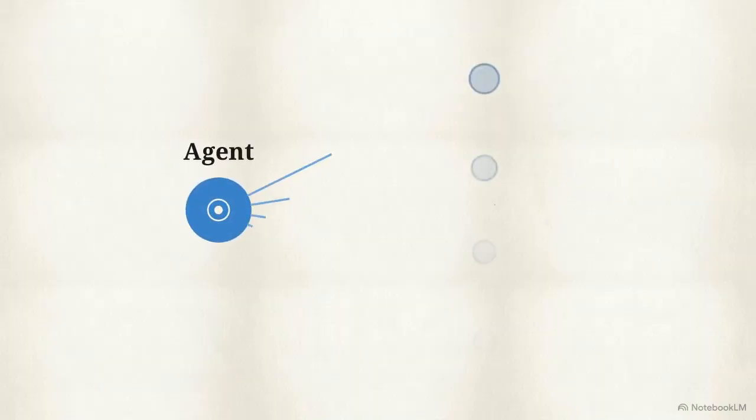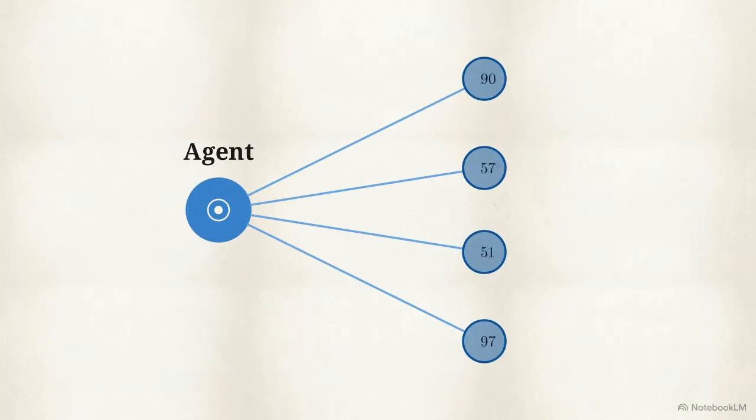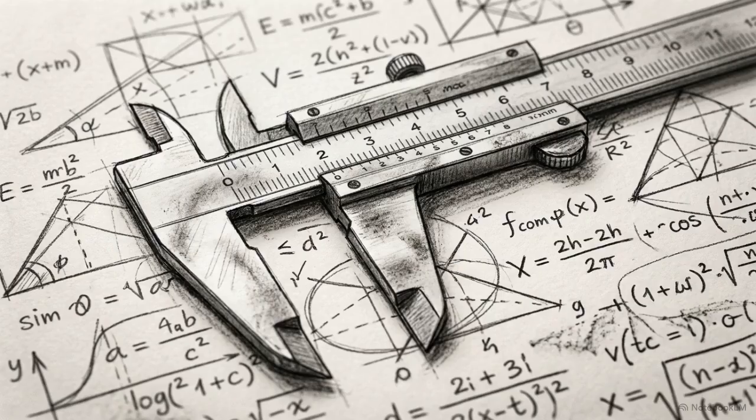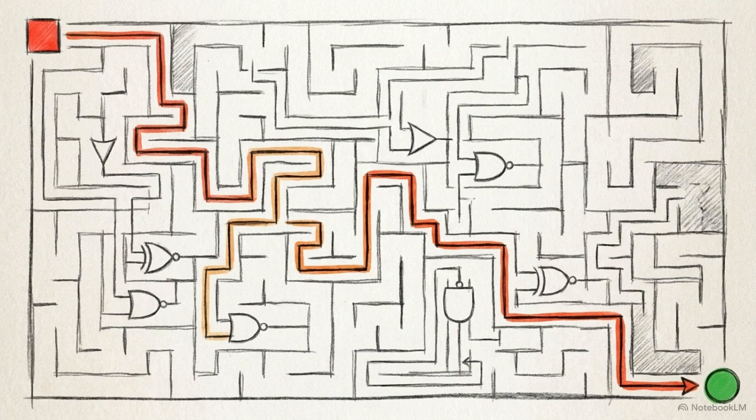A rational agent calculates available options and executes the action expected to achieve the best outcome. Here, rationality is mathematical consistency. Given its information, it does the right thing to achieve its goal. This provides a measurable, mathematically verifiable framework. We don't have to define consciousness. We just have to define the goal and engineer the logic to reach it.